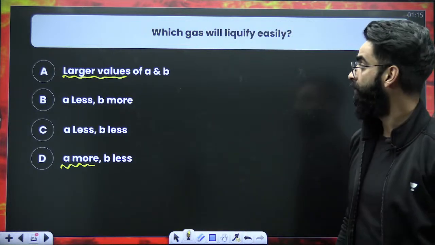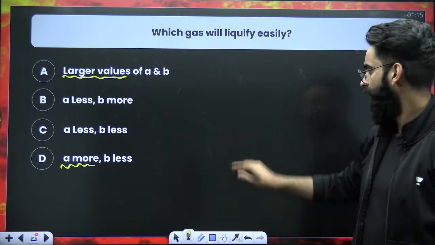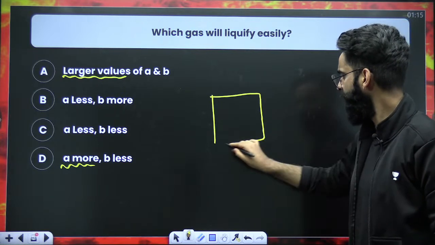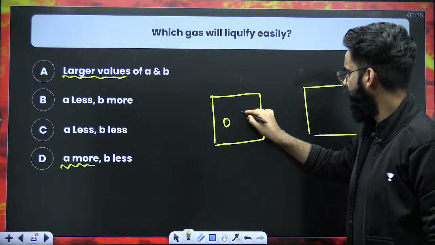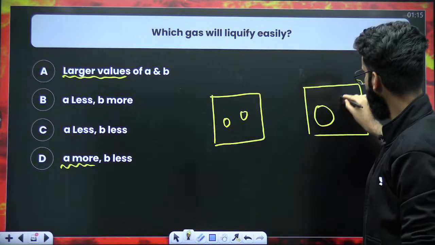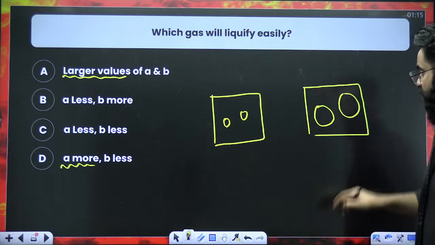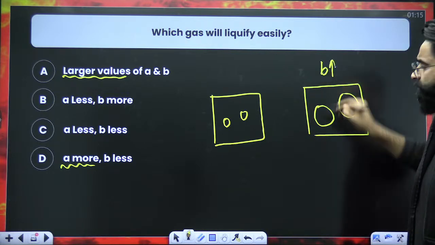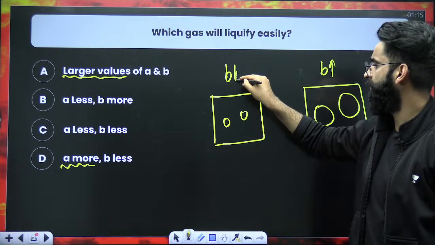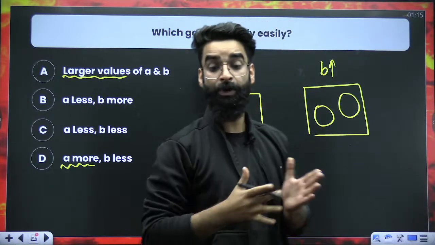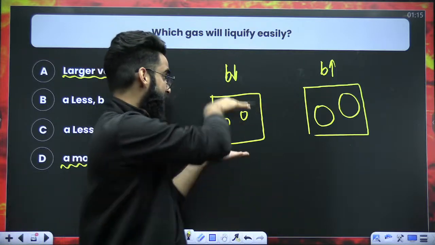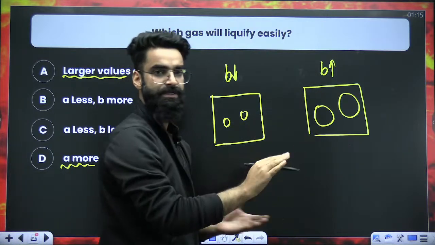Okay? Number 2. What about B? Imagine like this. This is one container. This is one more container. Correct? These are the gas molecules. Here, these are the bigger size molecules. So B value is more here, right? B value is less here. When you try to liquefy these gases, liquefaction means you have to bring the molecules closer, right?